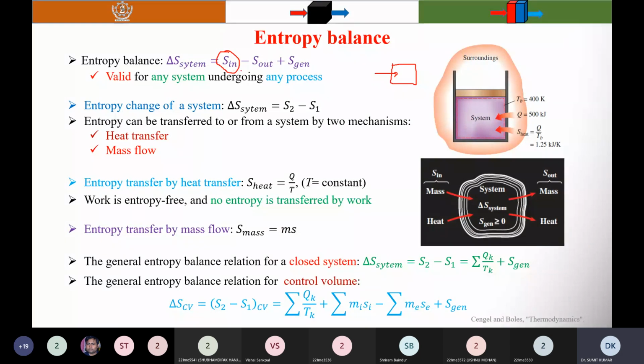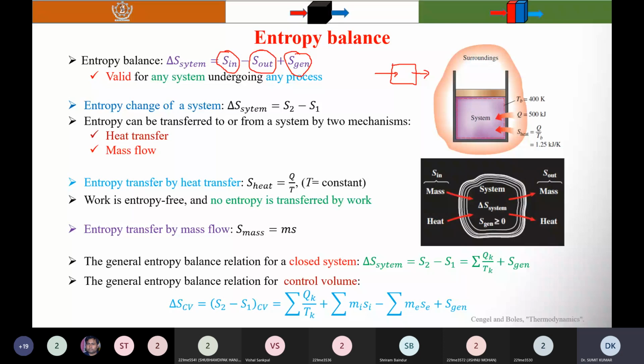This S out is the withdraw. This S out represents the money withdrawn from your account, so it is the entropy leaving the system. And this one is the interest given by the bank, so it is the entropy generation.